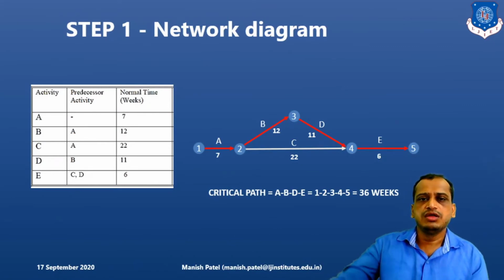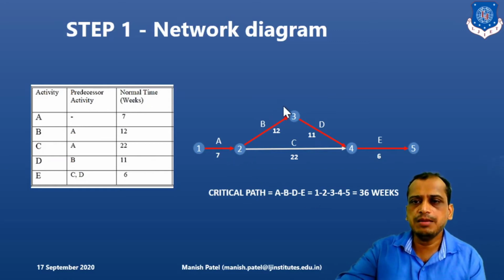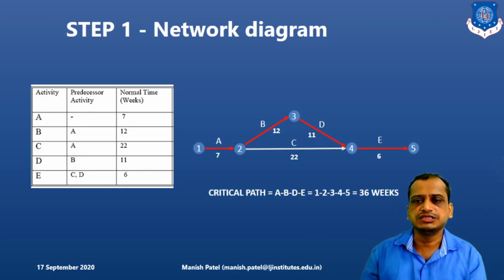Clear? In the network diagram, A has no predecessor, so we draw activity A here. B and C have A as a predecessor, and D has B as a predecessor. E has C and D as predecessors, so C and D will merge here and E will emanate from this, and this is the ending node. Now find the critical path based on the normal times, using the critical path method we have discussed in previous lectures. The critical path is A, B, D, E, which comes out to be 36 weeks. Remember this. So the normal project completion time is nothing but 36 weeks.